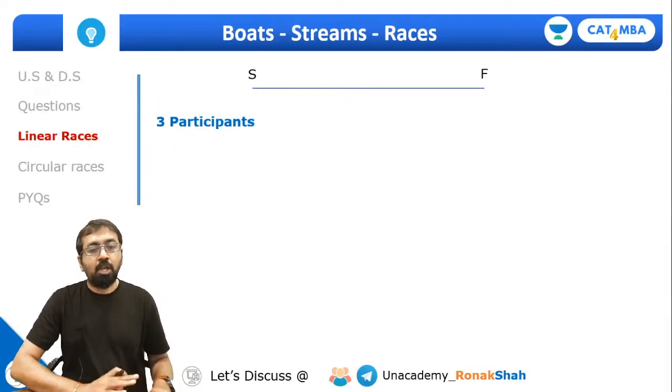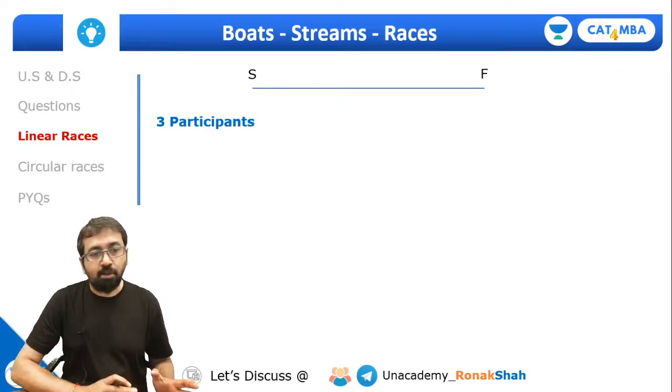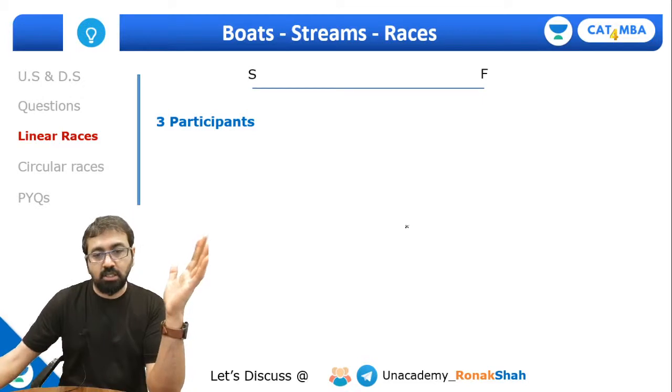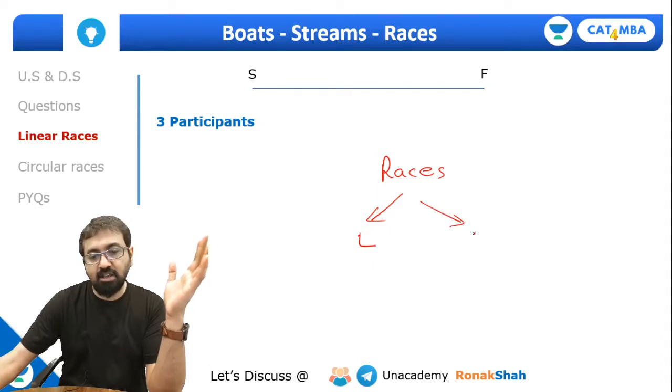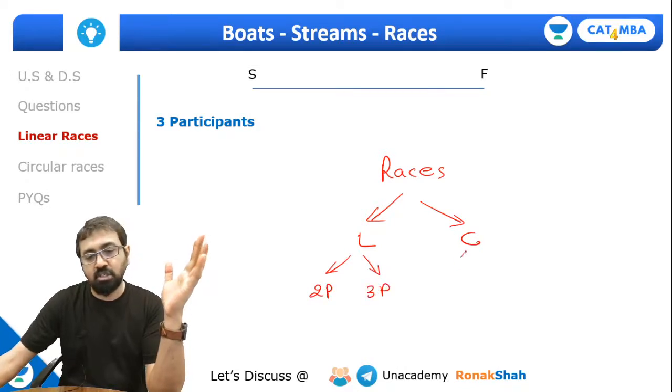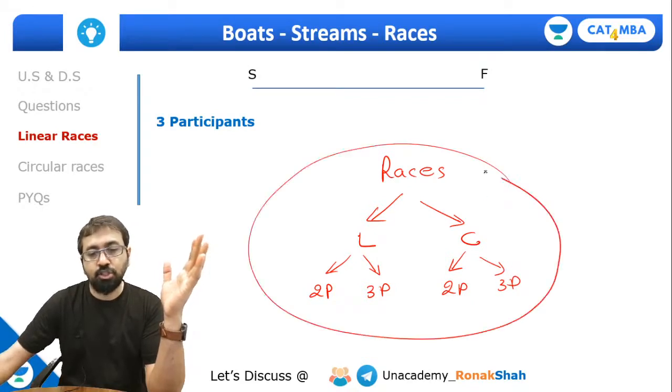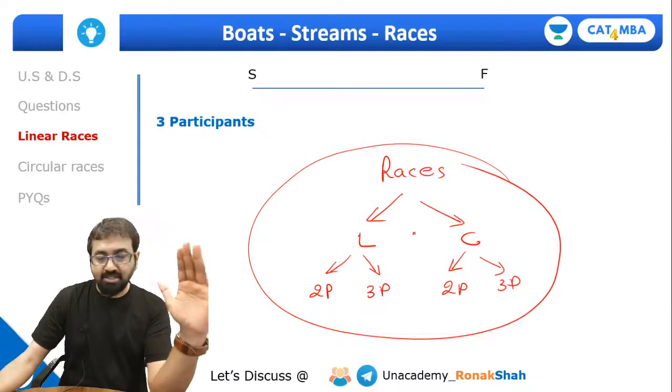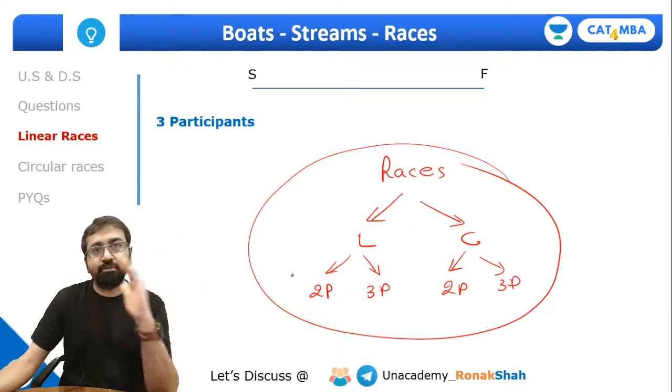So we have understood boats and stream problems. Now let's look at races problems. So guys, races questions can be straight away categorized this way. We have linear race questions and circular race questions. In linear race questions, we have mostly 2 participant and 3 participant questions. In the same way, in circular race questions, we have 2 participant and 3 participant questions. So this is the classification of races questions. Now let's look at each of these 4 varieties one by one.